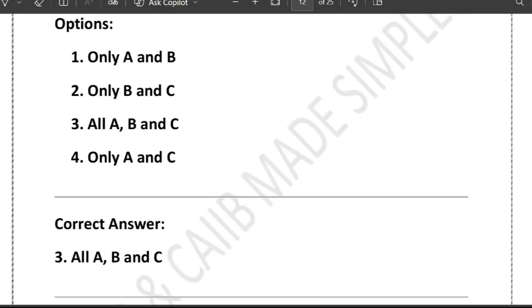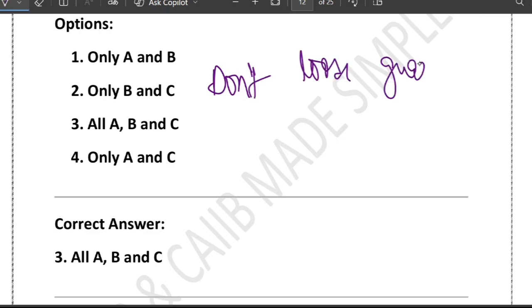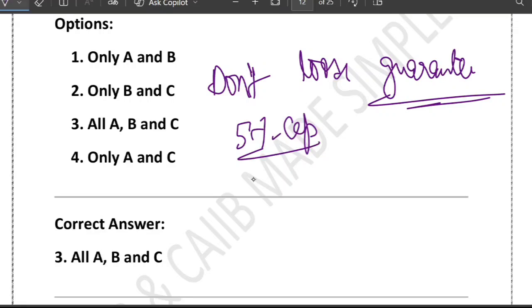So you can think of DLG like this. Whenever you see this word DLG, just remember: Don't lose guarantee, right? And remember the three key numbers and words. The first is the 5% cap. Second is portfolio level.